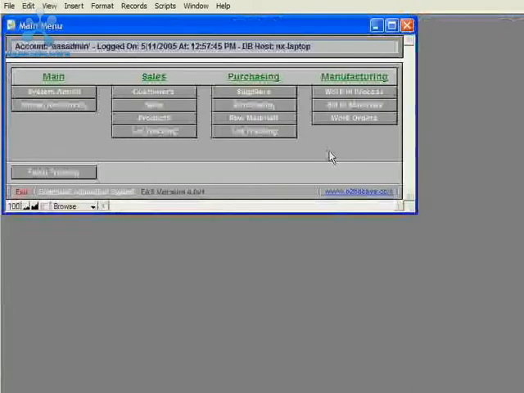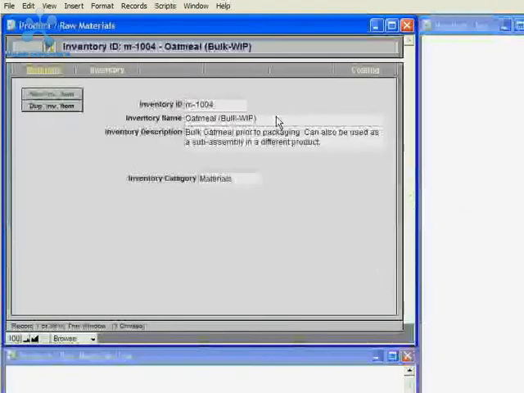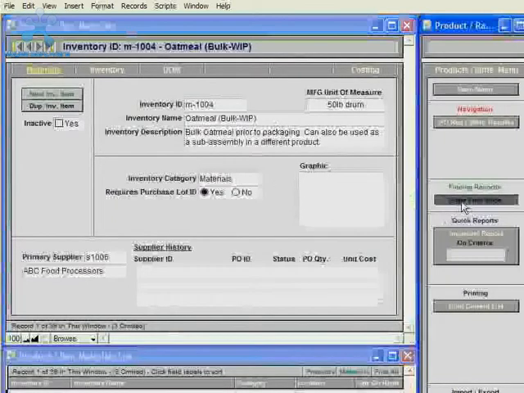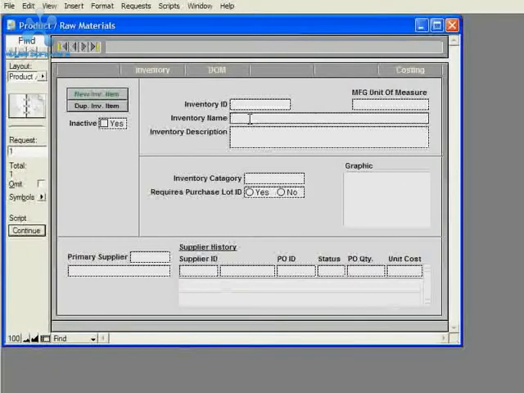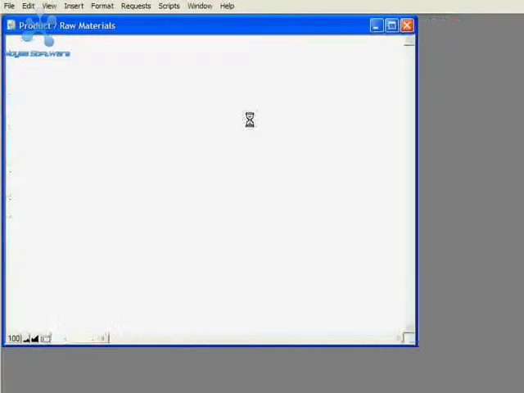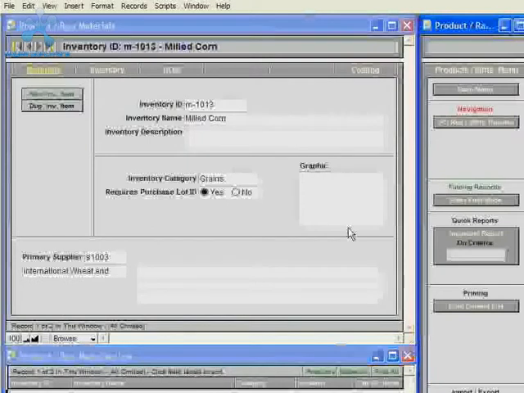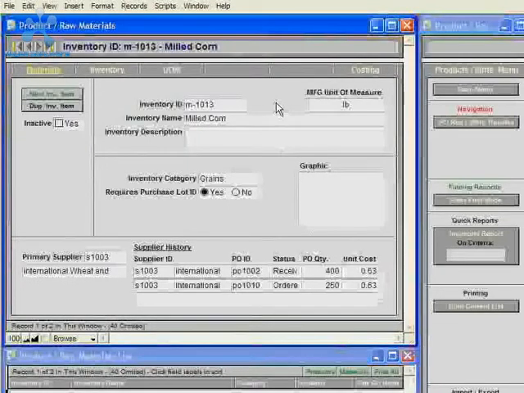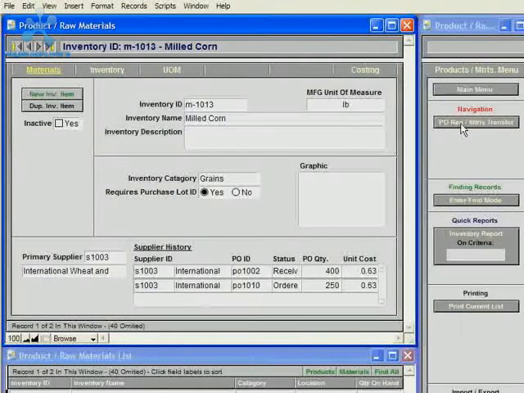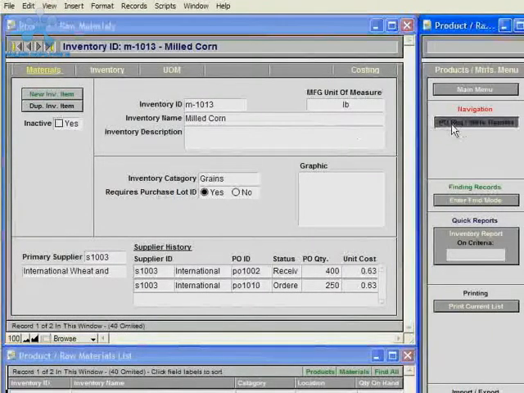and we'll just act as a user of the system from the manufacturing department, where they could either create these requisitions directly from the manufacturing department, or any user can go into the raw materials area of the system. And then for this test, I'm going to say I'm going to purchase milled corn, so I'll do a find for corn. So then what they want to do is they would click the PO Rec/Materials Transfer button.